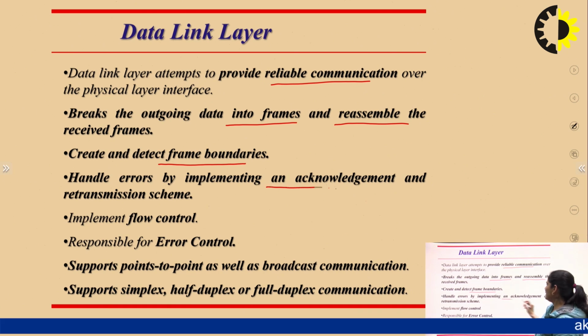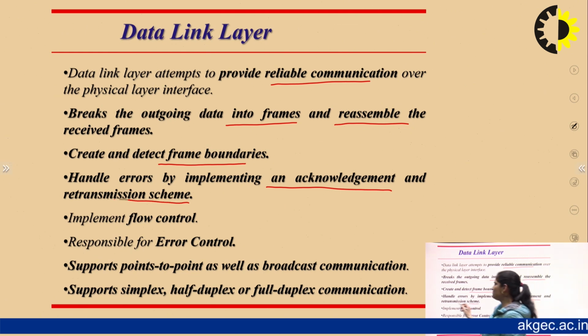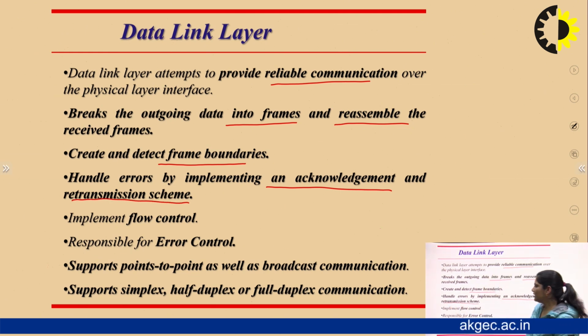So implementing acknowledgement or retransmission is seen. It means if the sender is not getting a proper acknowledgement from the receiver side, then the sender's responsibility is to send the data again, that is, retransmit the data.